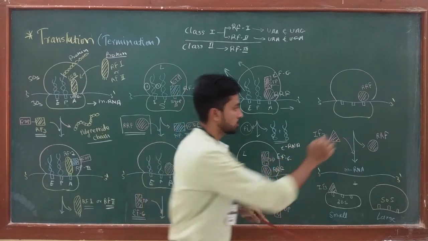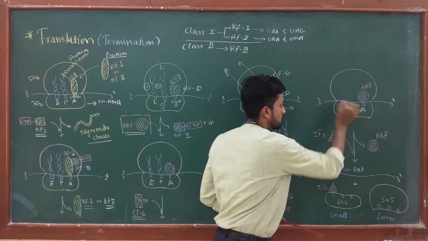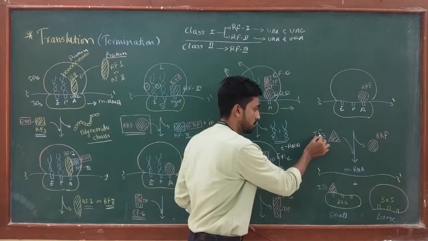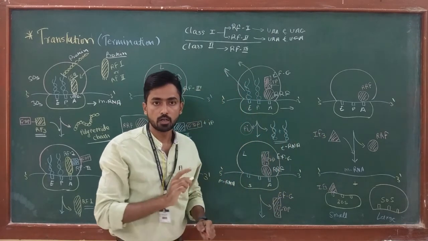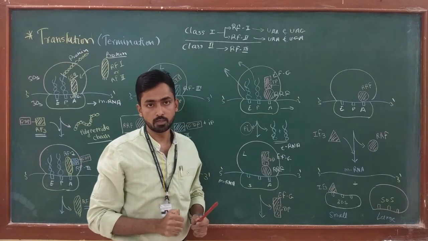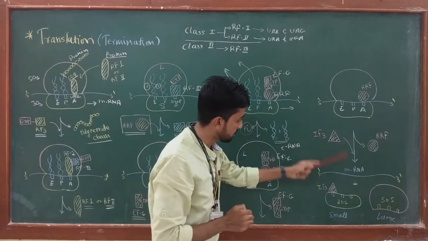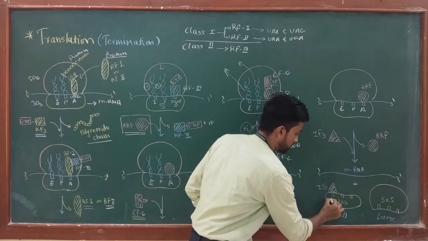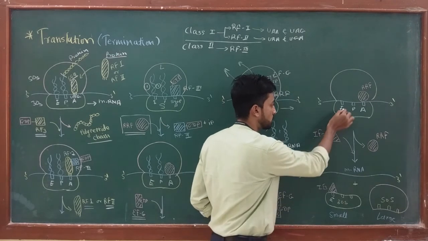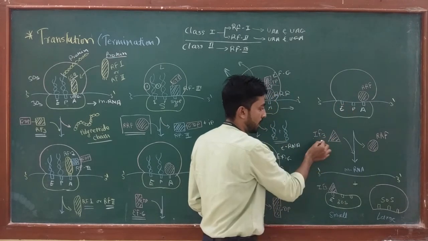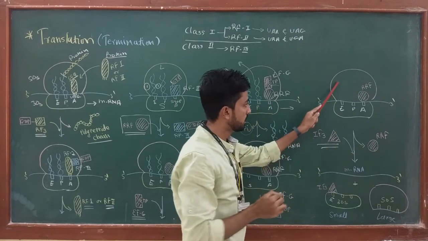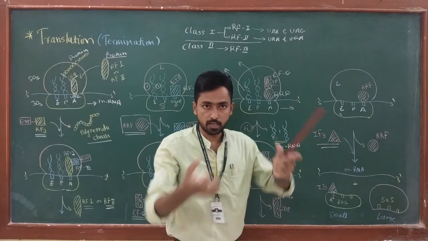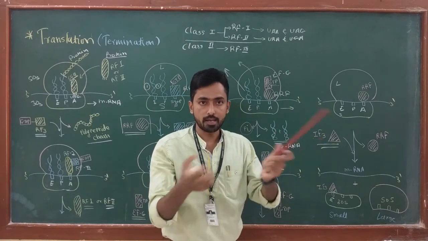Now only RRF is present on the A site. Now the next factor comes into the picture, which is IF3. IF3 is initiation factor 3. This factor we have seen in the initiation process of translation. This factor comes and attaches to the E site of the small subunit. And we know that when this factor is bound to the E site, it plays a role of keeping both the large and small subunits away from each other. That means IF3 prevents reassociation of the small and large subunits.